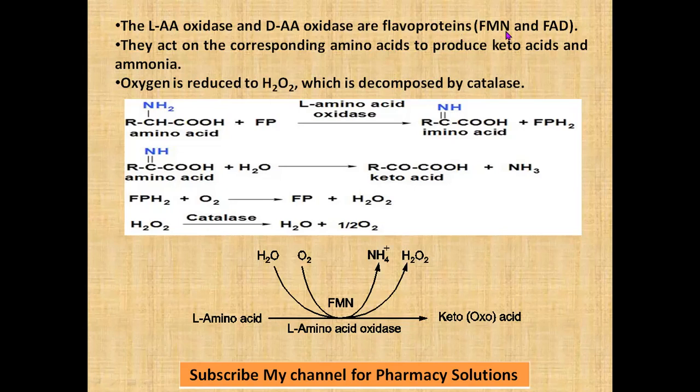They are flavoproteins, so the coenzyme involved will be FMN or FAD. They act on the corresponding amino acids to produce keto acids and ammonia. When these enzymes act on these amino acids, they form a new keto acid and ammonia is liberated. Oxygen is also involved, as I told you, in oxidative deamination. On oxidation, oxygen is reduced to H2O2, which is a toxic compound immediately detoxified by the catalase enzyme.